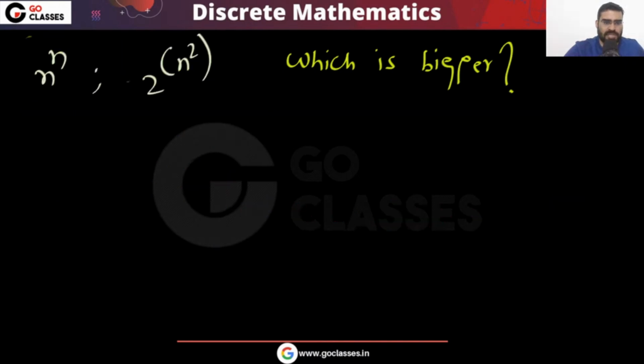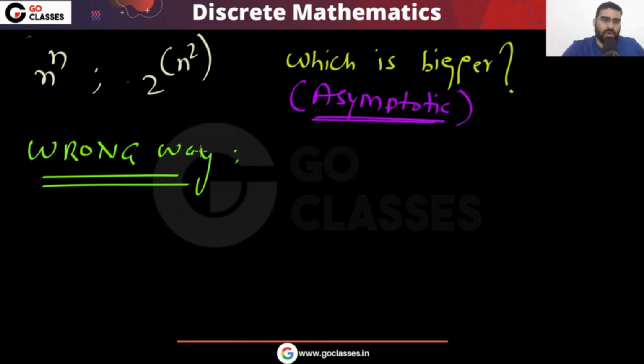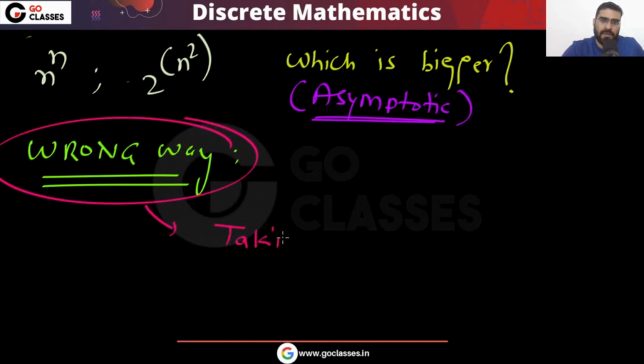This is actually a misconception. First of all, remember this is the wrong way. If you want to do their asymptotic comparison, what is the wrong way? The wrong way is taking log. This is the wrong way, let me tell you.